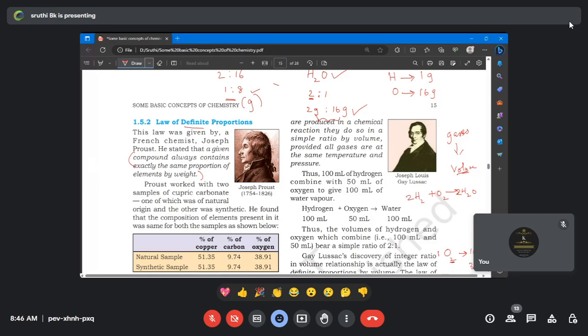In case anyone has doubts in balancing the reaction, tell me, students. Of course, we will do all those exercises. In case you have any doubts, don't hesitate to ask. Definitely we will sort out all those doubts.